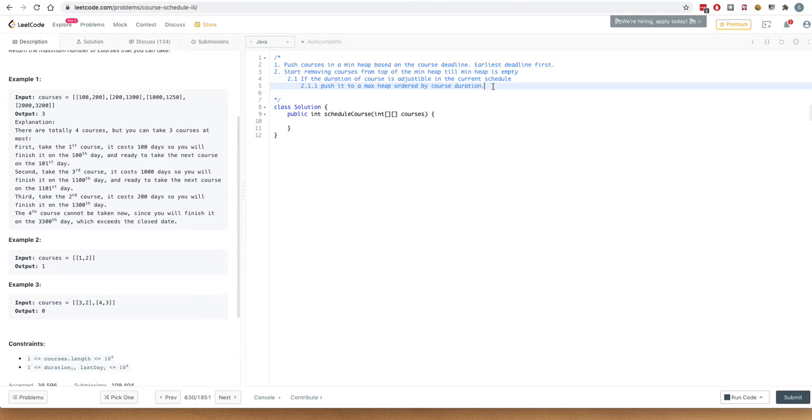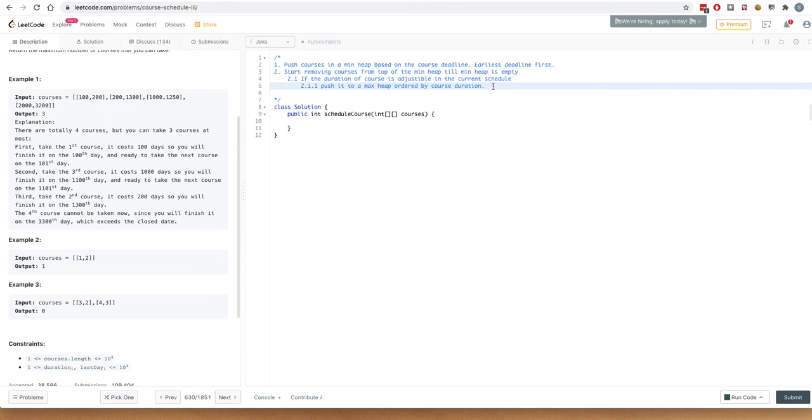So if the course is adjustable, so its duration is such that you can take it up and you will finish it before the deadline, then you push it in a max heap ordered by the course duration. So there is the other heap, which is the max heap, wherein we are pushing the courses which are in the schedule, but they are ordered by the duration in the form of a max heap.